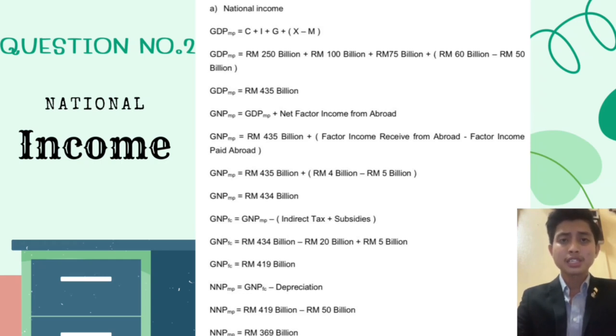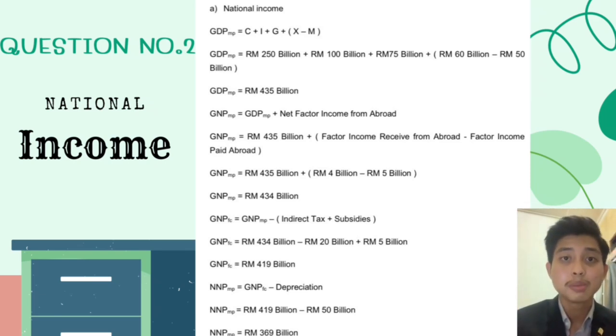National income has its own formula. First, the formula for GDPMP is GDPMP equals C plus I plus G plus X minus M. Then the calculation: GDPMP equals 150 billion plus 100 billion plus 75 billion plus 60 billion minus 50 billion.